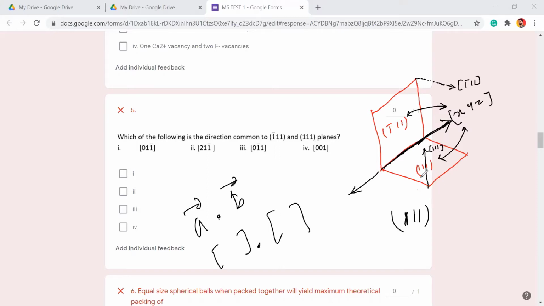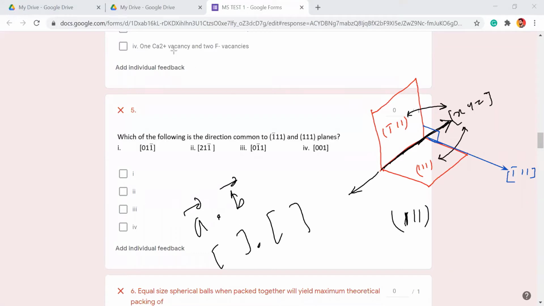Now let me write it so that everyone can understand. What will be the direction of this vector, the Miller indices of this vector, if this angle is 90 degrees? 1 bar 1 1, exactly. So why am I discussing this?